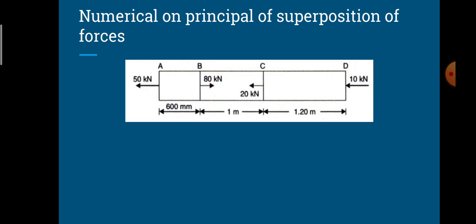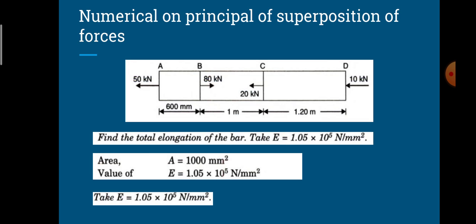Here I have taken a brass bar which has a cross sectional area of 1000 mm square, and it is subjected to axial forces of magnitude 50, 80, 20 and 10 kilonewton. They have given the value of E as 1.05 into 10 power 5 newton per mm square. The E value is the same throughout, which indicates the same material throughout the section.